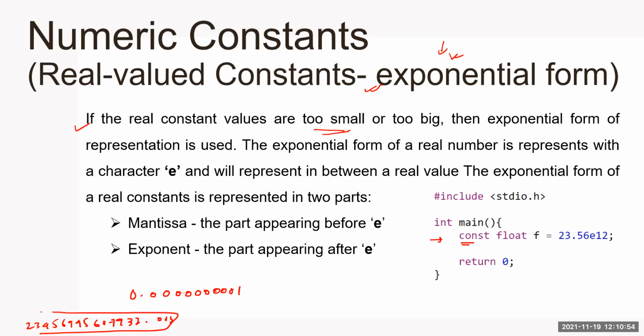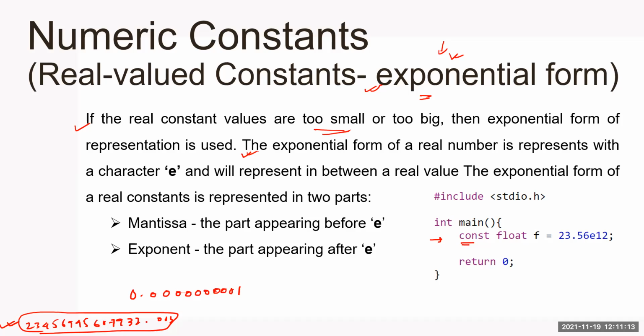Instead of writing the number that way, we can use the exponential form. It also looks a little more standard when somebody sees your code or any documentation you have prepared where real values are used. Let's see how they are actually represented.